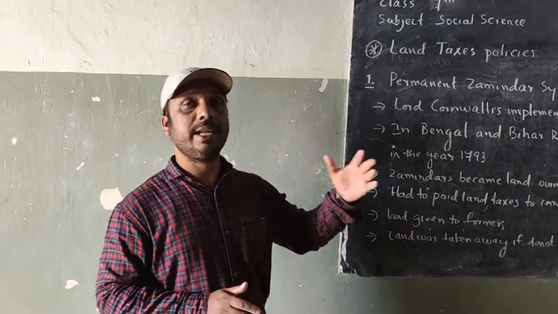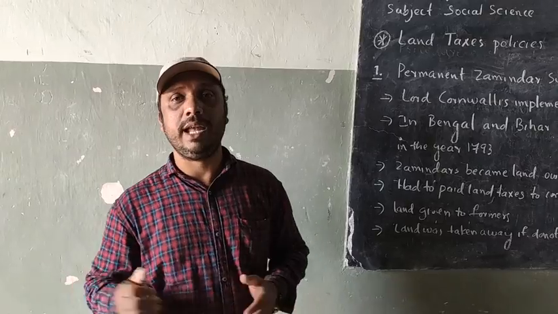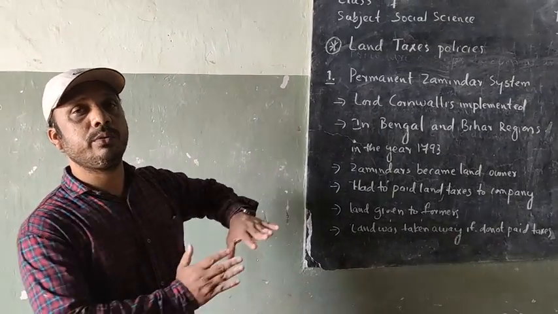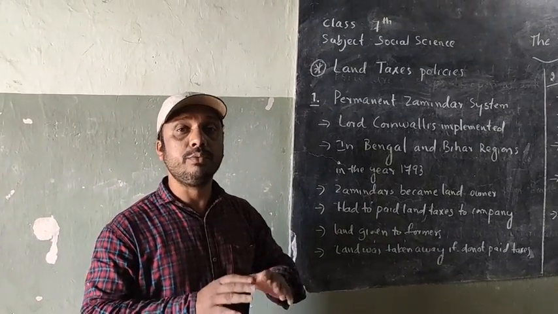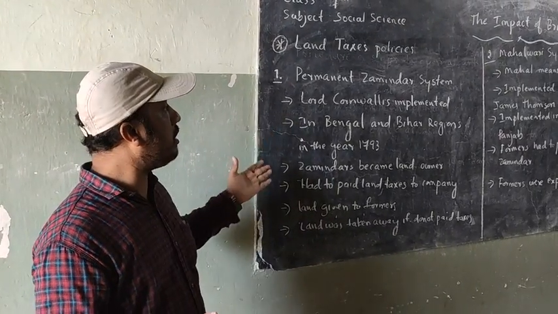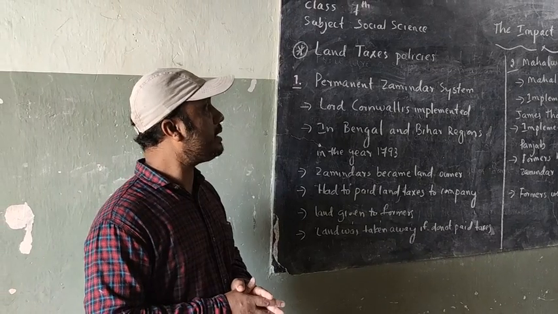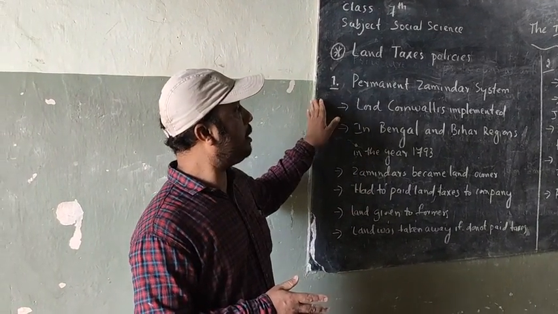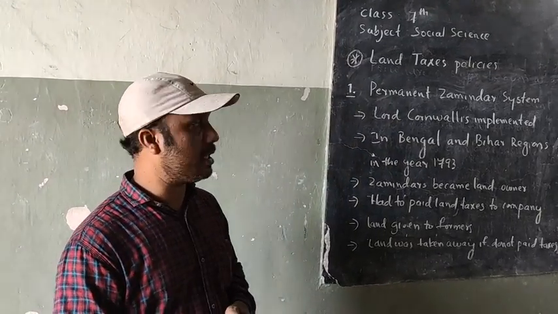That's why their aim was only to capture the land for the British. One side taxes, one side land. So both went to the British hands freely. So this is the first land tax system. It is the permanent zamindari system.